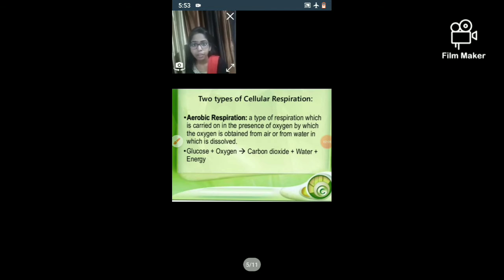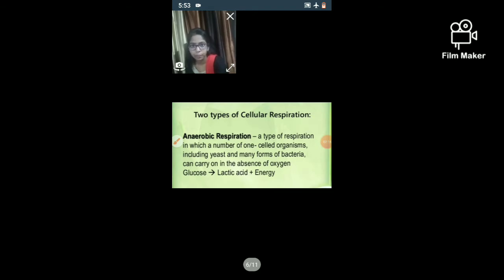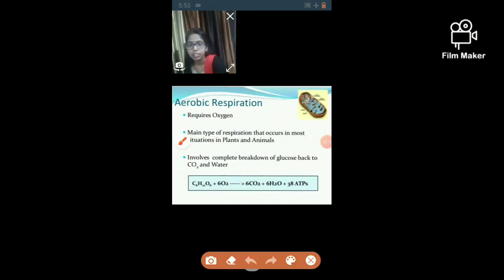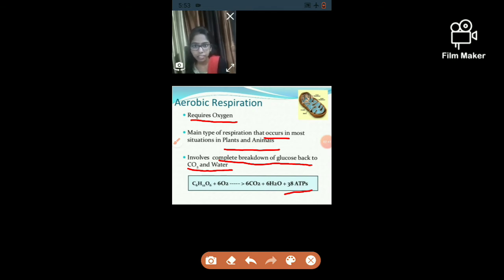There are two types of cellular respiration: aerobic and anaerobic respiration. In aerobic respiration, complete breakdown of glucose takes place in the presence of oxygen and releases carbon dioxide and water. This occurs both in plants and animals, and along with carbon dioxide and water, 38 ATP molecules of energy are released in aerobic respiration.